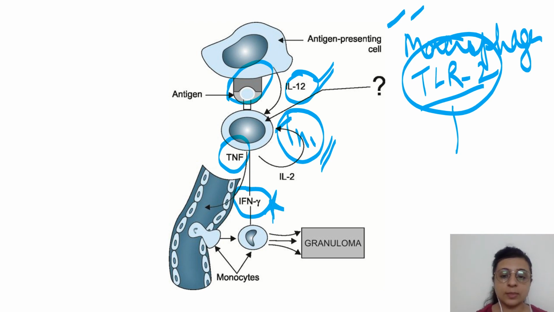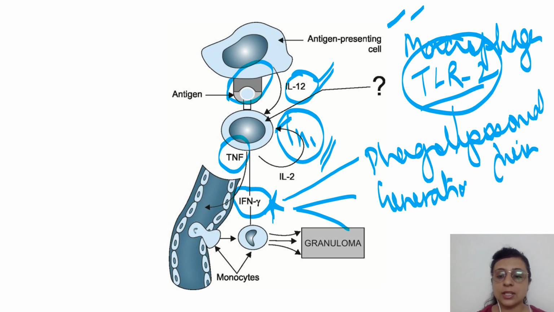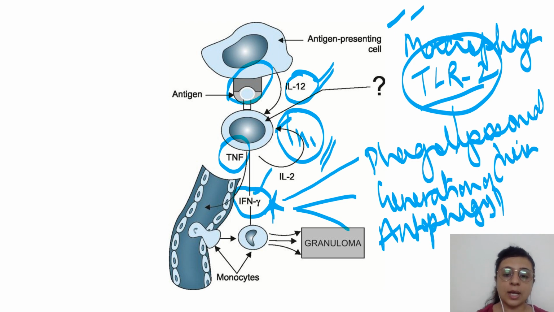Interferon gamma, once stimulated, will try to restore the function of the phagocyte by restoring phagolysosome fusion, causing generation of free radicals and allowing autophagy of the infected cell. So interferon gamma does help to restore the protective function, but only after cell-mediated immunity is stimulated, that is more than 3 weeks.